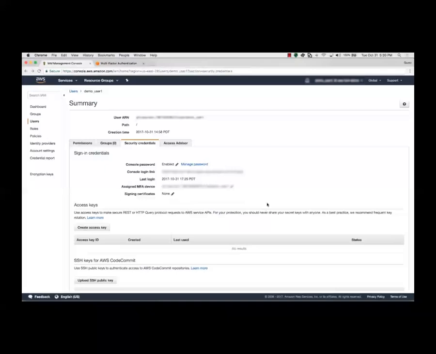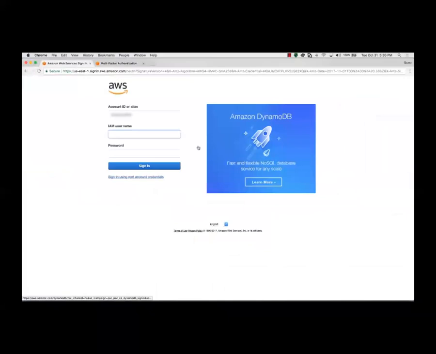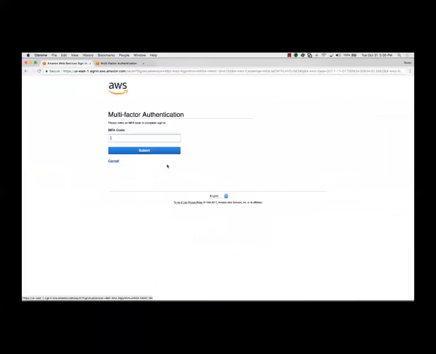Now that you've enabled virtual MFA for your IAM user, let's see how this changes your sign-in experience. Sign in with your existing AWS Management Console session, and then sign in as the IAM user you just enabled MFA for. On the sign-in page, type the account name for your AWS account. Then type your IAM user's username and password. Now, AWS asks you to enter the one-time password from your virtual MFA app.